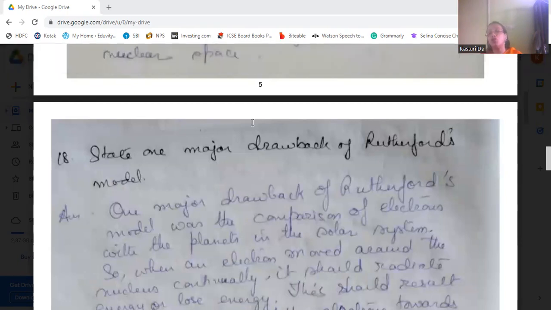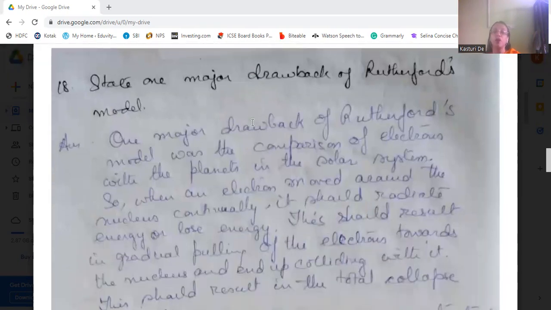State one major drawback of Rutherford's model. One major drawback of Rutherford's model was the comparison of electrons with the planets in the solar system. He compared electrons with the planets of the solar system. So when an electron moves around the nucleus, like the planets move around the sun, then, according to him, it should continuously radiate energy and lose that energy, and this should result in the gradual pulling of the electron as it is radiating its energy.